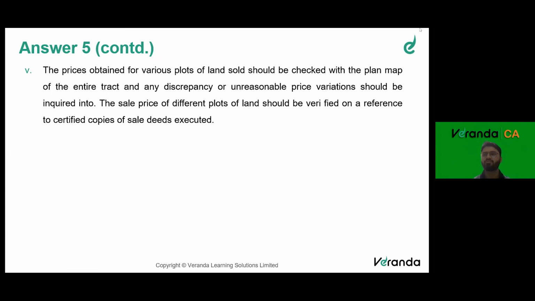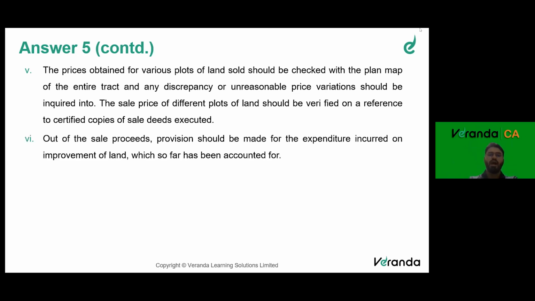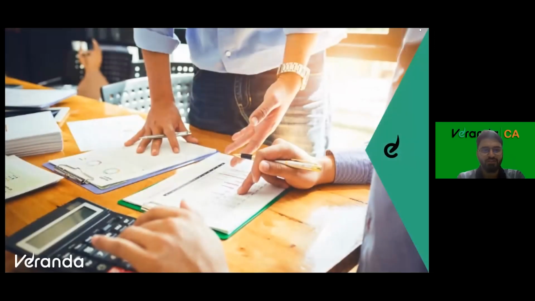You have to use AS 2 provisions that all the cost has been allocated. Common charges have been split properly, and the specific charges have been allocated properly. How are they identifying those specific charges? Those are the points that you'll have to mention. Out of the sale proceeds, provision should be made for expenditure incurred on improvement of land, which so far has not been accounted for. So yeah, this is the last point.